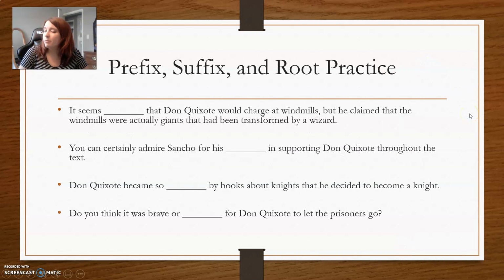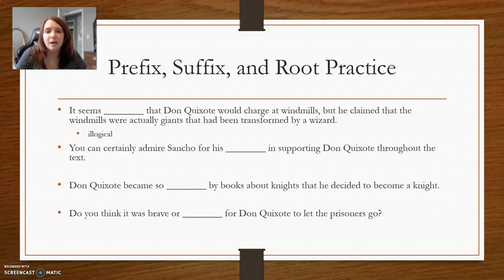So what we're going to do is some practice. "It seems blank that Don Quixote would charge at windmills, but he claimed that the windmills were actually giants that had been transformed by a wizard." Illogical. It seems illogical that Don Quixote would charge at windmills, but he claimed that the windmills were actually giants that had been transformed by a wizard.